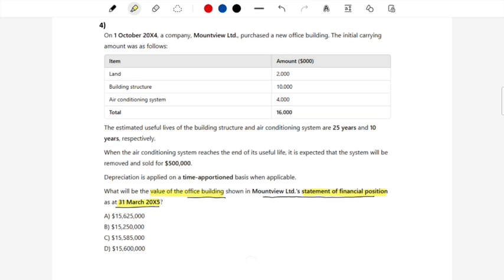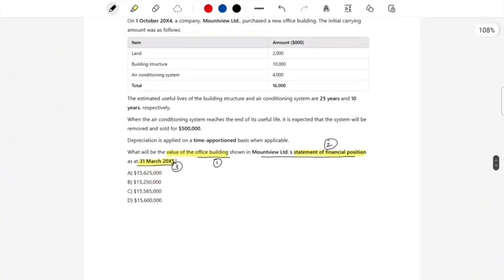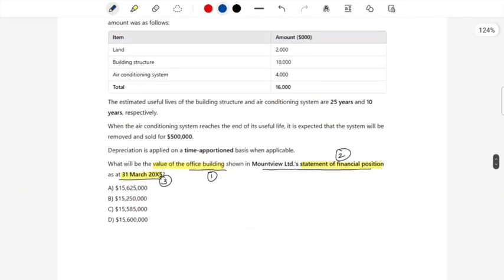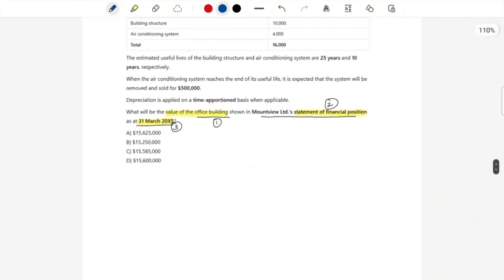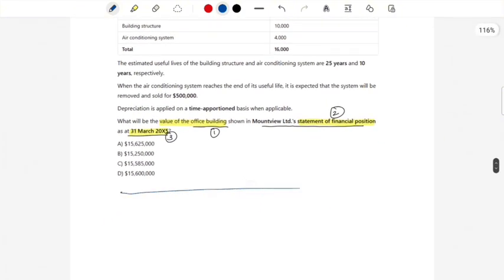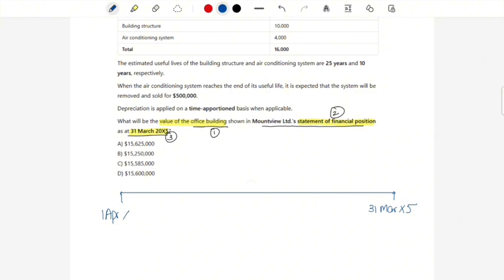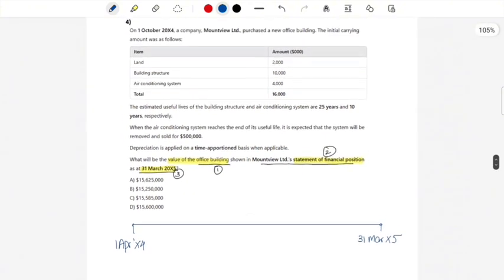So there are three important pieces of information. We have to calculate the value. It will belong to the Statement of Financial Position, and what is the year end? 31st of March 2005. All right, so forget about the passage. Let's try to draw the timeline. If, for example, the year end is 31st of March of 2005, then it means the start of the year would be 1st of April 2004.